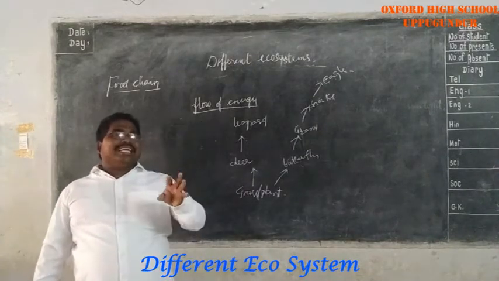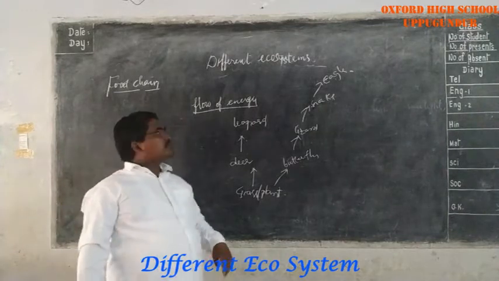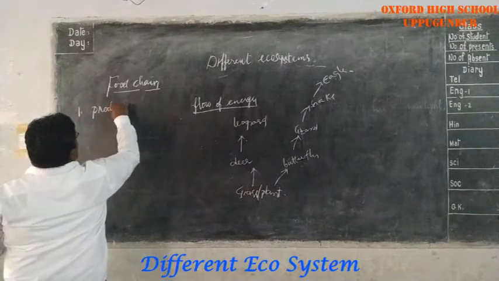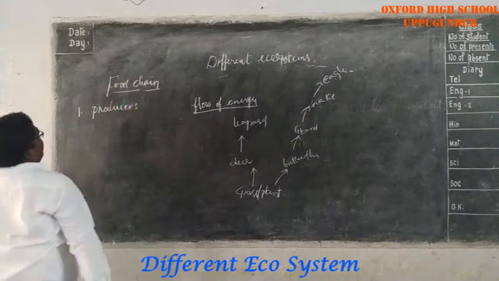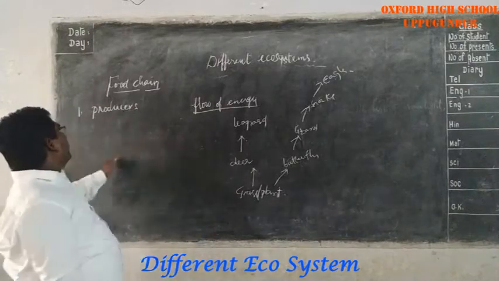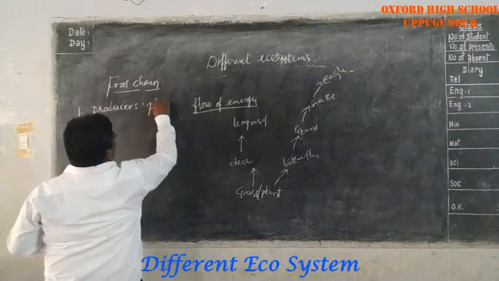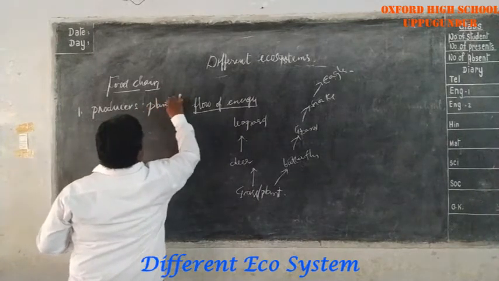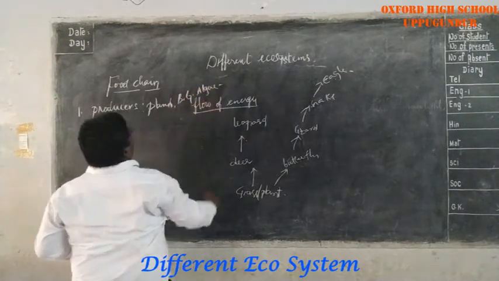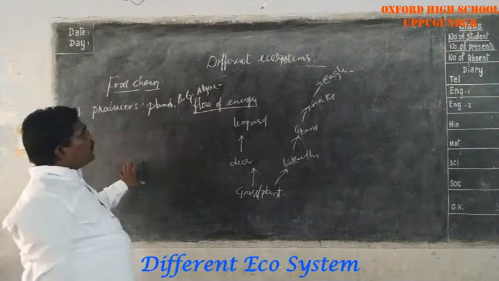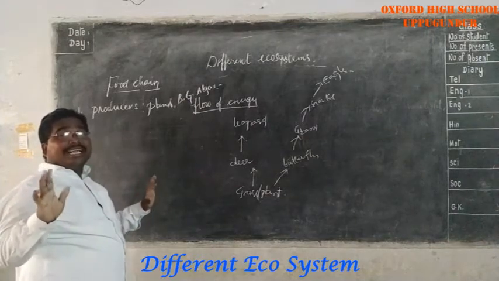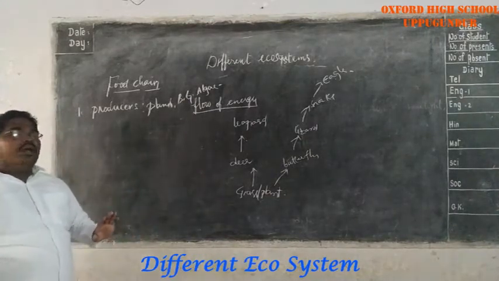The food chain mainly contains three steps. The first step contains the producers. What are the producers? The plants and blue-green algae. The plants and blue-green algae are the producers which produce the food. The food produced by these organisms is utilized as the energy providing source in the whole ecosystem.